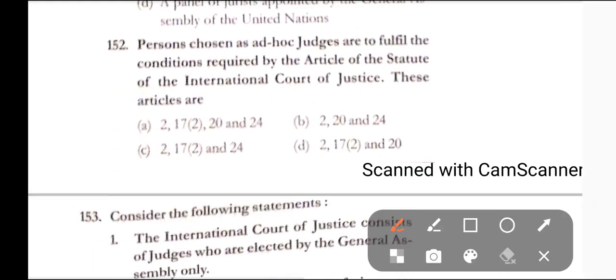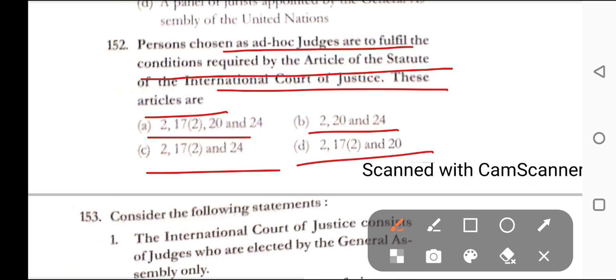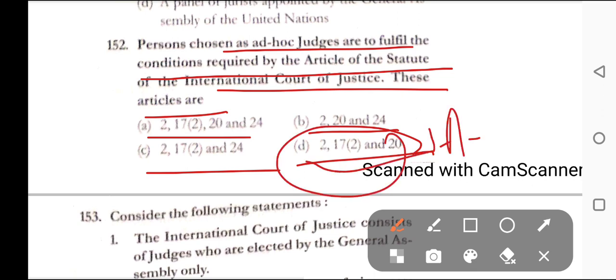Question number 152. Persons chosen as ad hoc judges are to fulfill the conditions required by the articles of the Statute of the International Court of Justice. These articles are option A, Article 2, 17 Clause 2, 20 and 24, option B, Article 2, 20 and 24, option C, Article 2, 17 Clause 2 and 24, and option D, Article 2, 17 Clause 2 and 20. Here, the correct answer is option D, that is Article 2, 17 Clause 2 and Article 20.